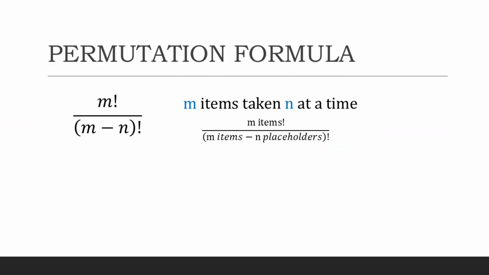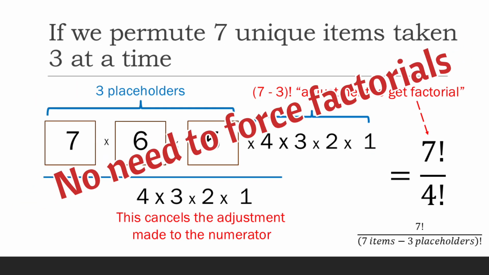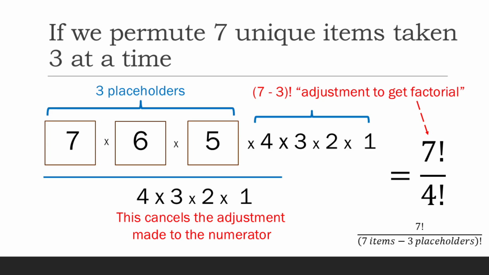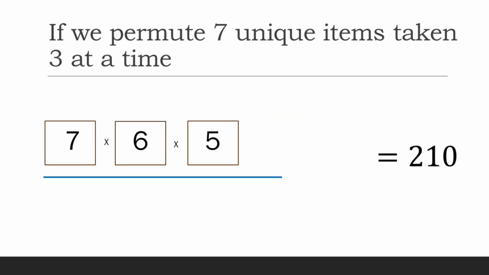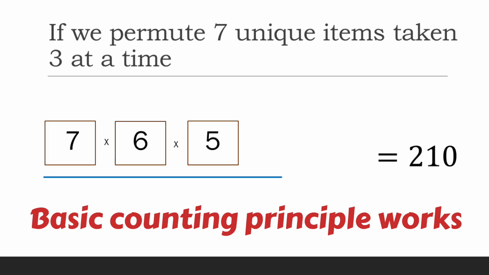Now, you actually don't have to start with the permutation formula when you're doing these kinds of problems. You can simply go straight to our placeholder approach and do the computations directly. Do 7 times 6 times 5, and that's equal to 210 as well.